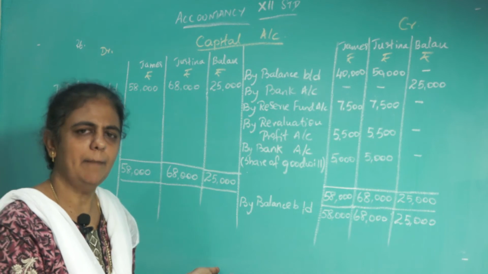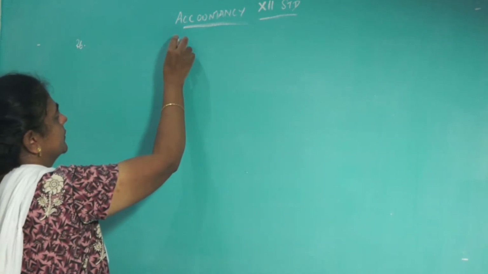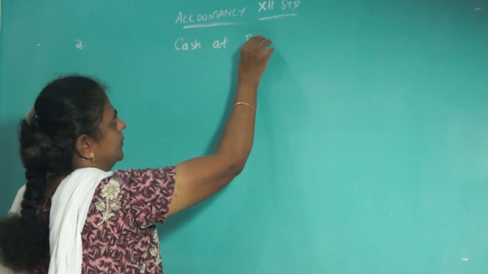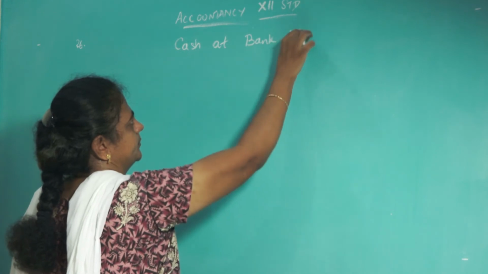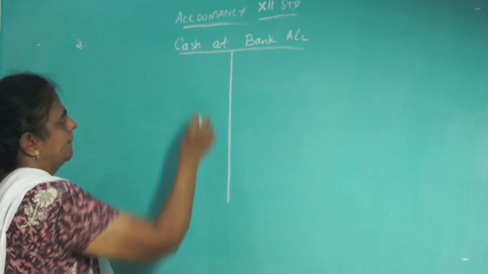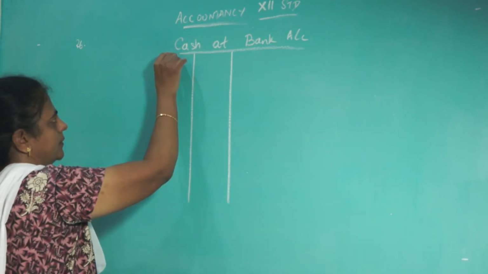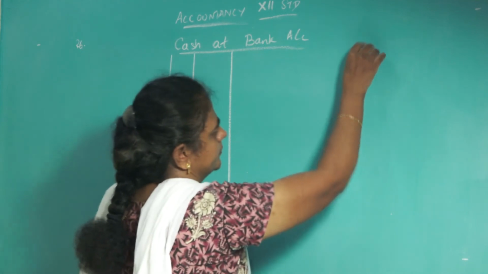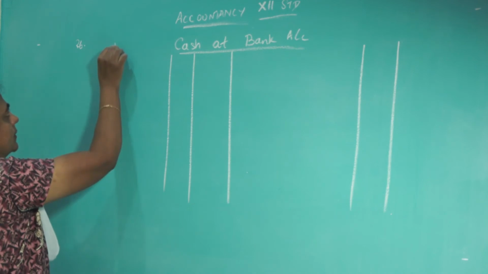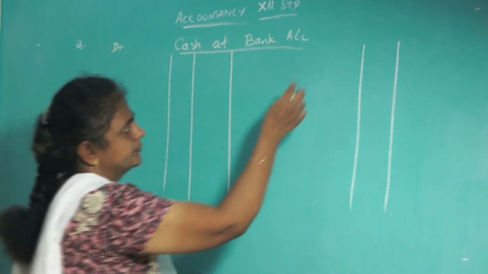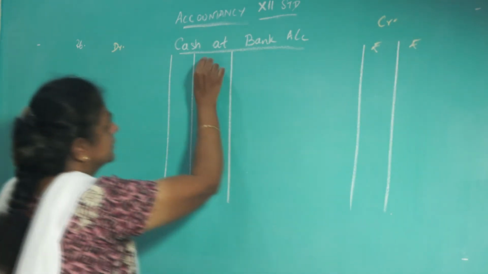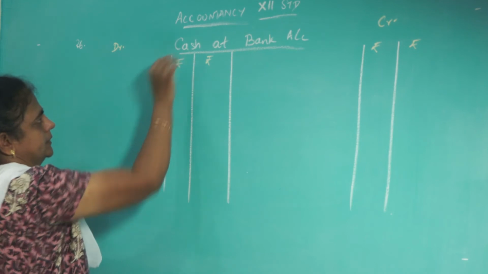Before that we will prepare the bank account. Cash at bank account. Debit, credit, rupees.